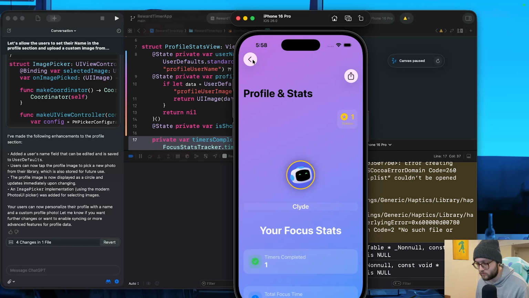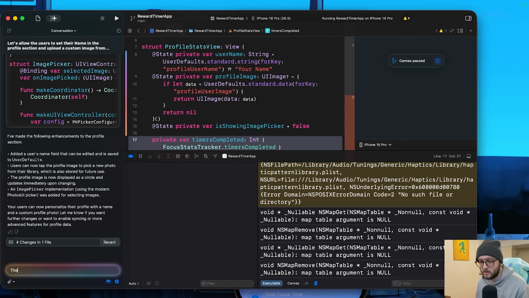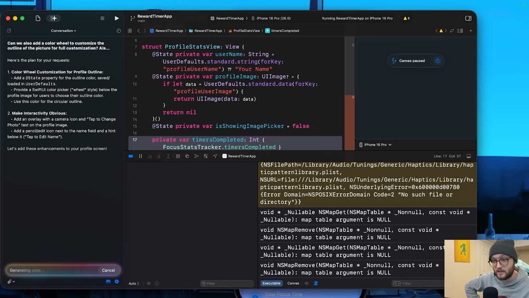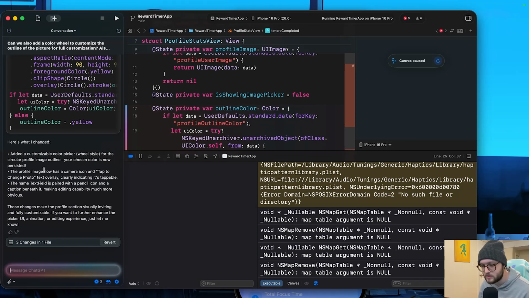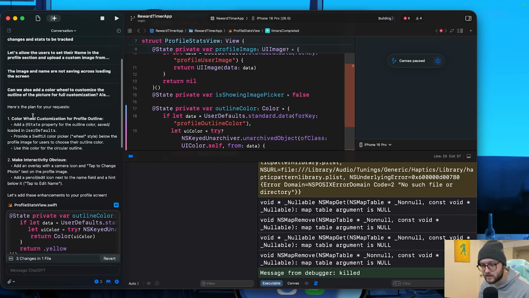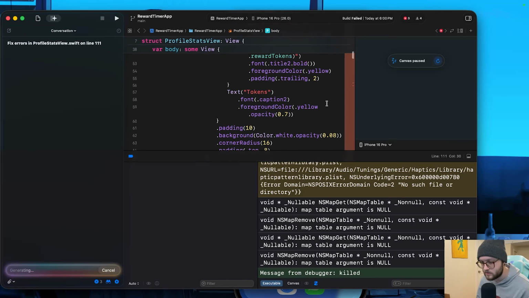Let's go back. Okay. The image and name are not saving across, loading the view. I was back on the I love vibe coding train. Clyde just knew exactly what I was talking about. Piece after piece, adding the images, the customization, eventually even getting it to save. Clyde knew exactly what I was talking about.